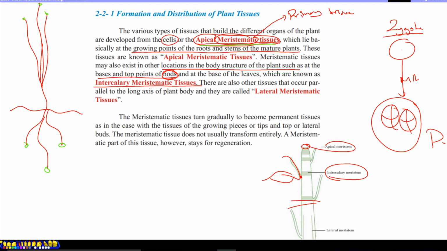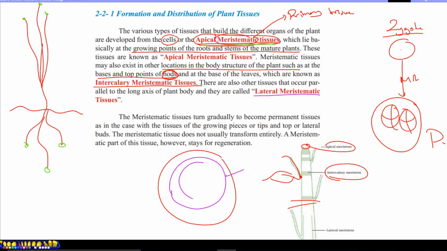If we take a cross section of this part of the plant, we see a circular structure, but parallel to the outer surface there is lateral meristematic tissue, which adds new circles each year for secondary growth, to increase the diameter of the plant. So there are three types of meristematic tissue, which is primary tissue, according to their location. At the top, apical meristematic tissue; at the growing points, intercalary; and parallel to the outer surface for secondary growth is lateral meristematic tissue. The meristematic tissue turns gradually to become permanent tissue.